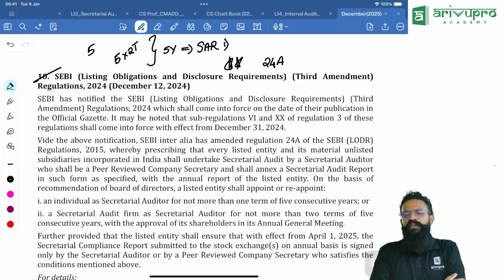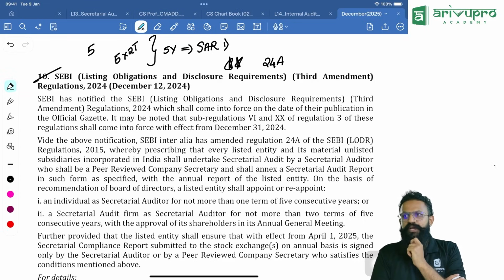This is amendment number 1. If in a listed company you are appointing an individual as a secretarial auditor, they can be appointed only for 1 term of maximum 5 years. If they are a firm, they can be appointed for 2 terms of 5 years. For the second term, you need to take shareholders' approval. If you want to reappoint, whether the individual after 5 years or the firm after 10 years, there shall be a cool off period of 5 years.